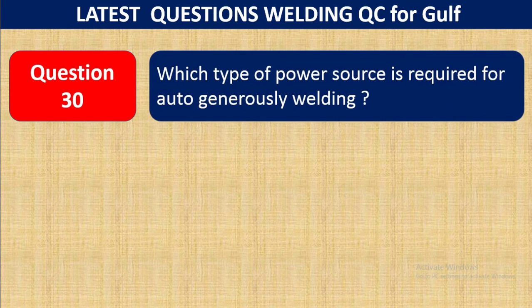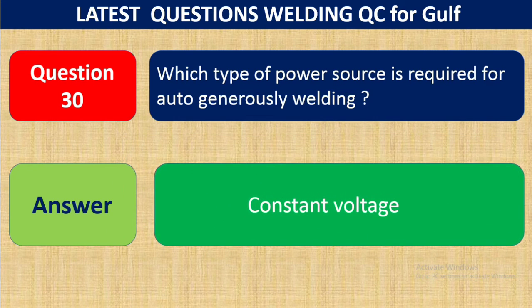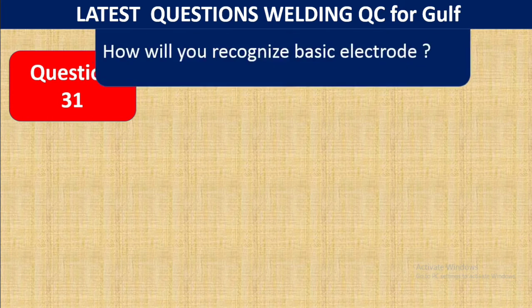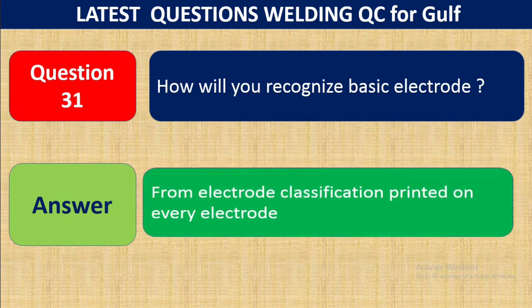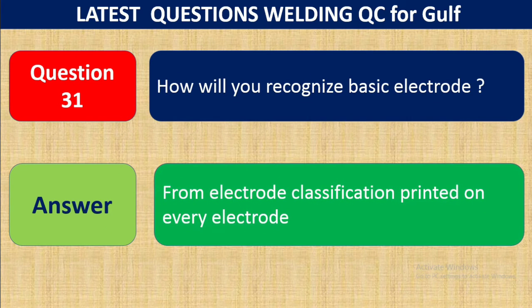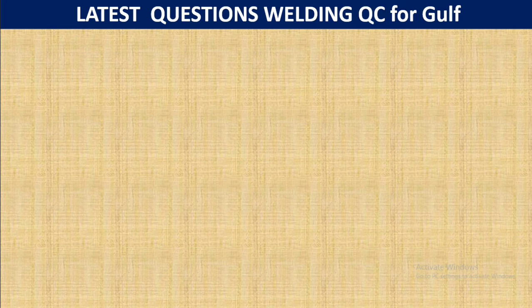Question 30. Which type of power source is required for autogenous welding? Constant voltage is the power source required for autogenous welding. Question number 31. How will you recognize a basic electrode? From the electrode classification printed on every electrode. There you can recognize the basic electrode details.